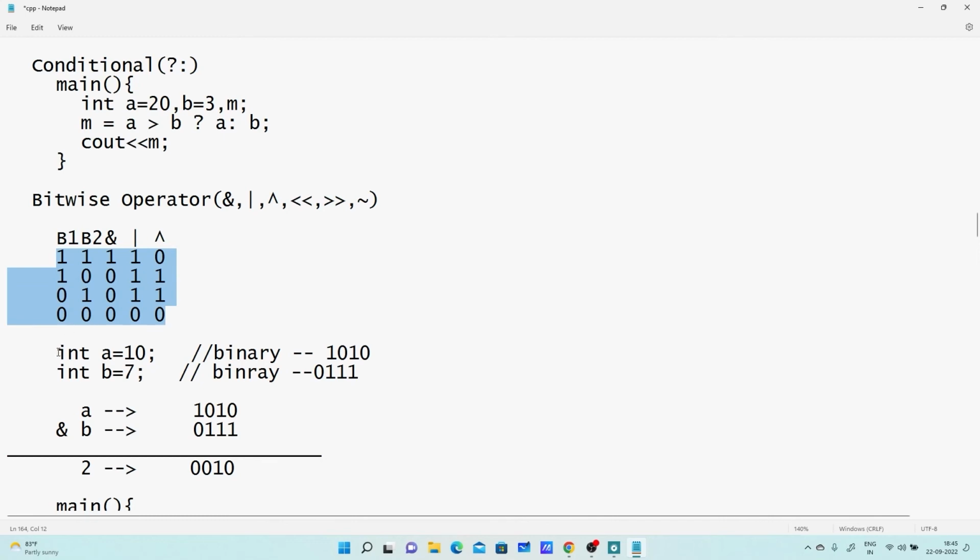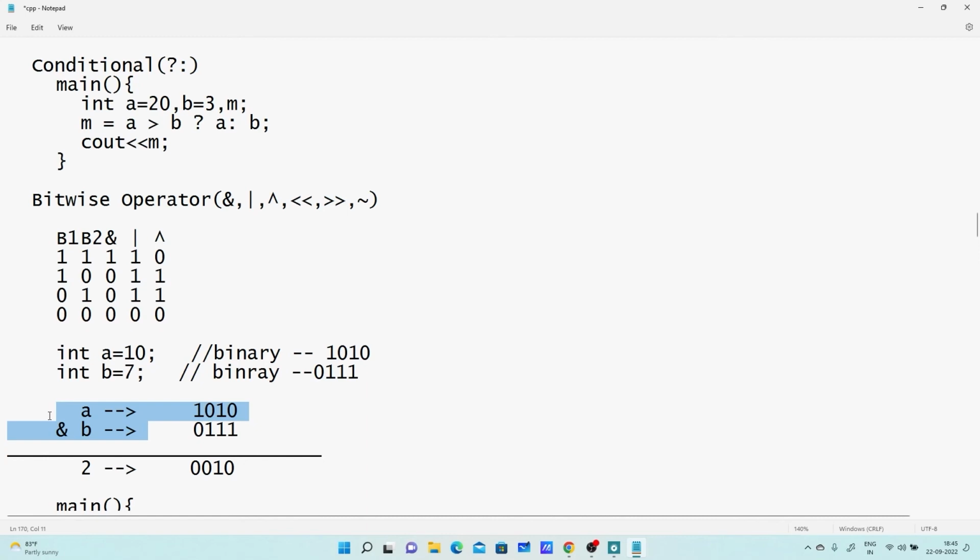Here I am writing this particular statement: a equals to 10 and b equals to 7. So binary value of 10 is 1010 and binary value of 7 is 111. So if you are performing the AND operation, what will be the result? A and B will be converted to binary numbers. So 1010 and then 0111. We are performing the AND operation.